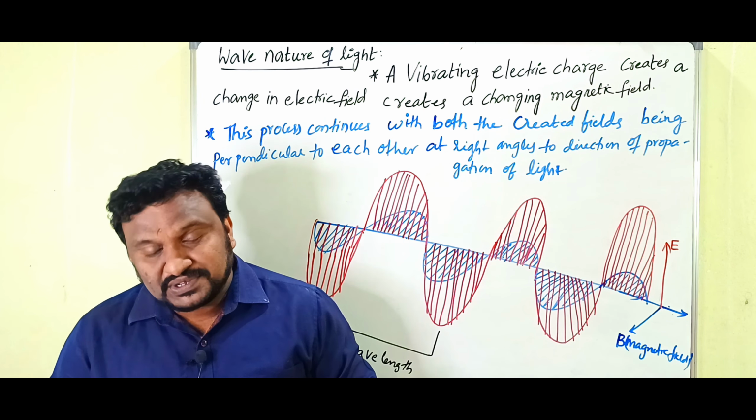To understand very clearly, for example, this is the direction of moving of water, but the water molecules vibrate like this, up and down.